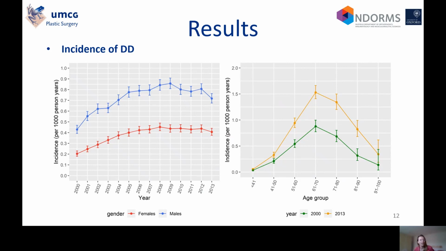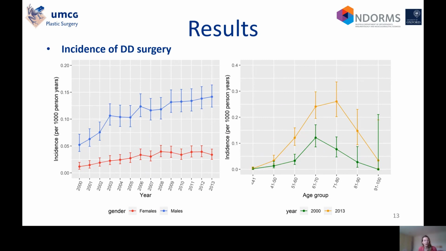The following graphs show the incidence of Dupuytren's disease. On the left side, specified for gender and across years, you see a slight increase across time, but it stabilizes after a while. And which is also very obvious is that it's much higher for males compared with females. So males tend to have a higher risk for getting Dupuytren's. On the right side, we see also incidence of Dupuytren's, but then specified for age and year. And here you see that the incidence of Dupuytren's is peaking between the age of 60 and 70.